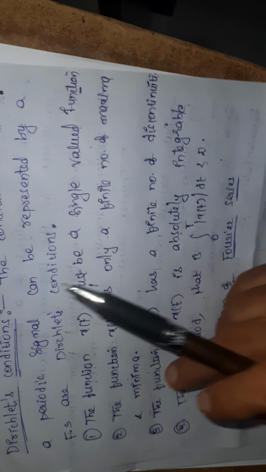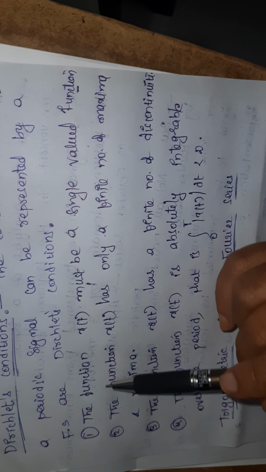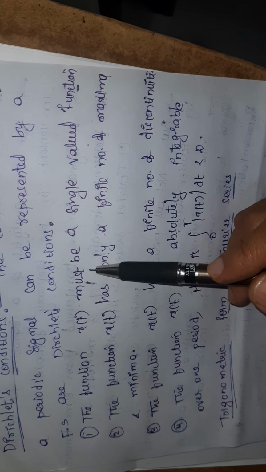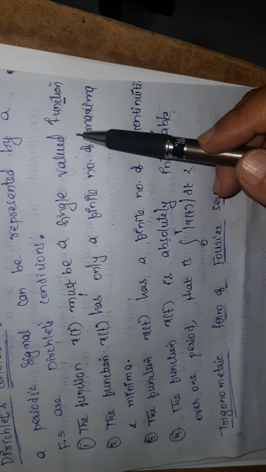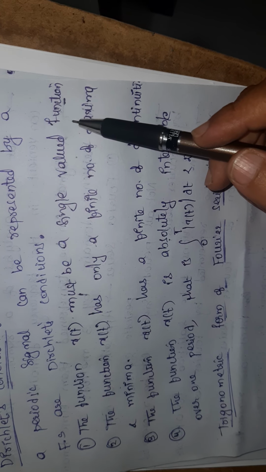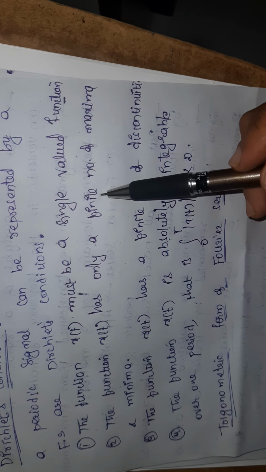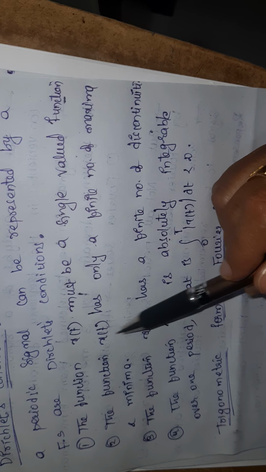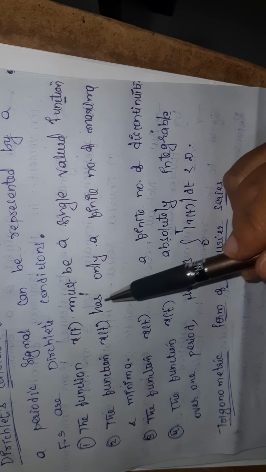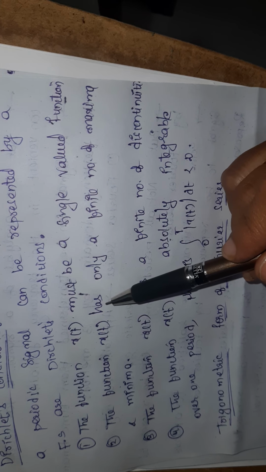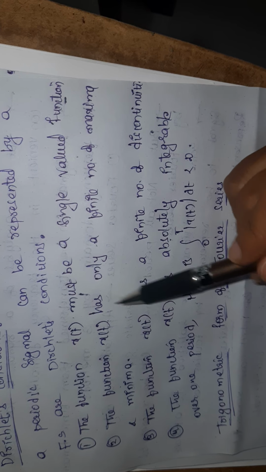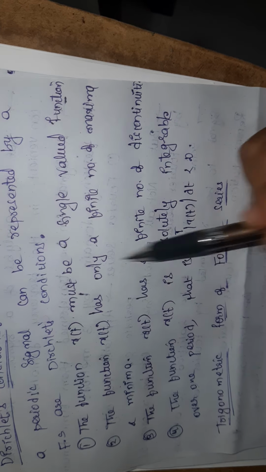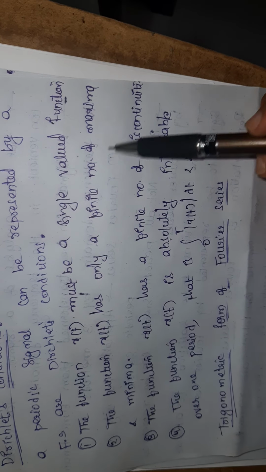So what are the conditions? The function x of t must be a single valued function. Next, it should have a finite number of maximas and minimas. For example, a noise function or a high frequency signal does not have a finite number of maximas and minimas.